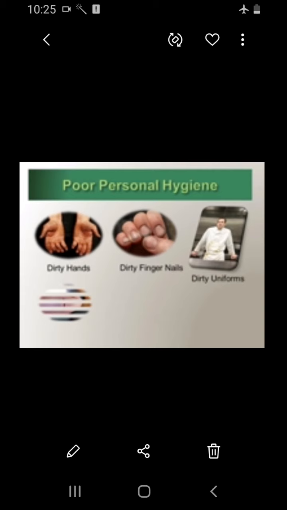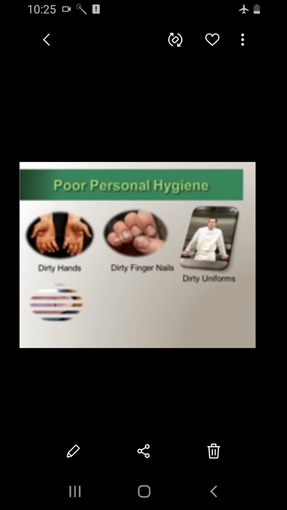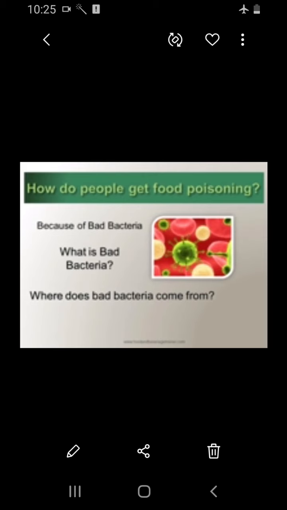Poor personal hygiene may lead to the development of microorganisms that cause food spoilage, and food poisoning is one of the basic reasons for food hygiene. Maintaining personal hygiene in a proper way also leads to food hygiene.